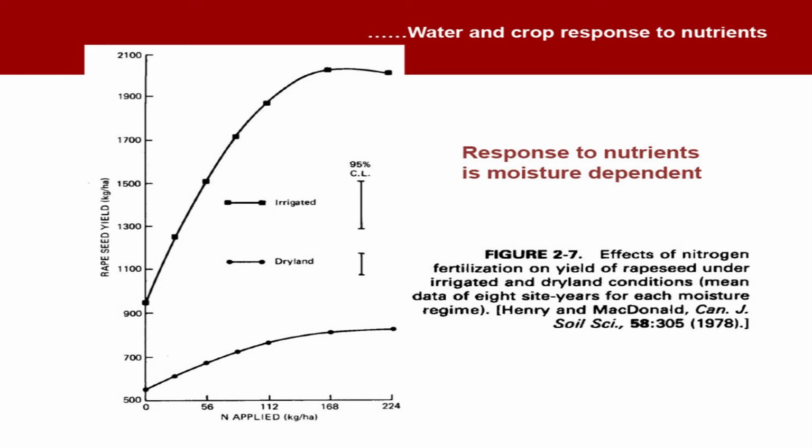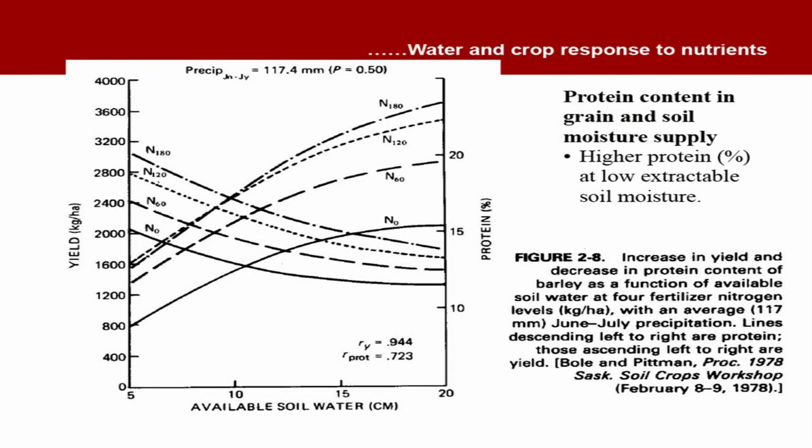And not just quantity or yield, the quality is also influenced by the water supply. With more water supply, of course we get more yield, but we may compromise with the quality. For example, under dryland or rain-fed conditions, we get higher protein content in wheat or barley or some cereal crops than in irrigated conditions. See this case.